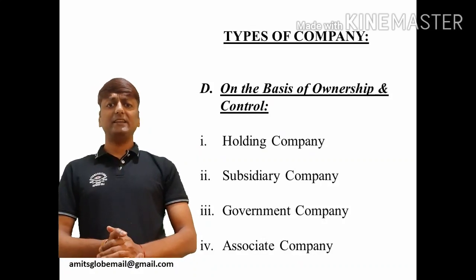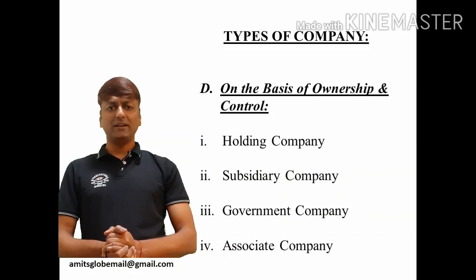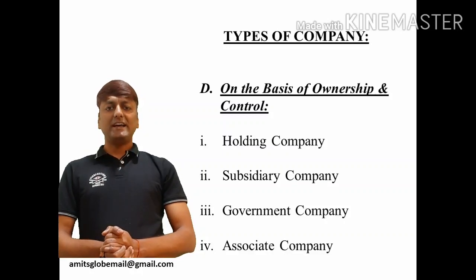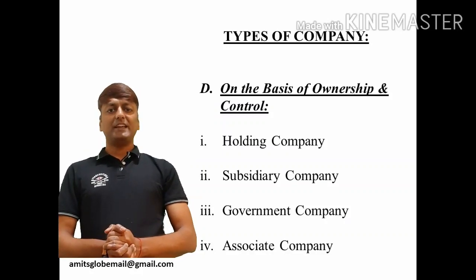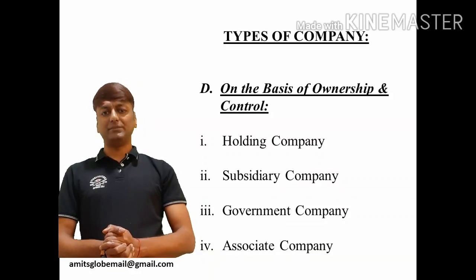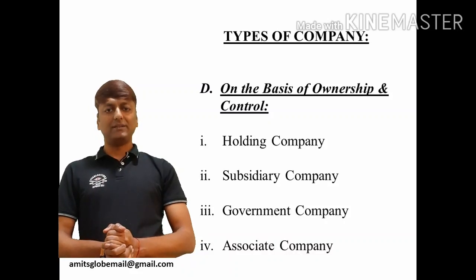Next in this category is associate company. Sometimes companies are closely related to each other, but they do not fulfill the criteria of being holding or subsidiary company. So it must be seen whether they are associate company or not. Associate company is said to be a company in which the other company has got substantial interest. Substantial interest has been defined in the law as any company in which at least 20% shares is held by the other company. So that other company will be considered as its associate company.